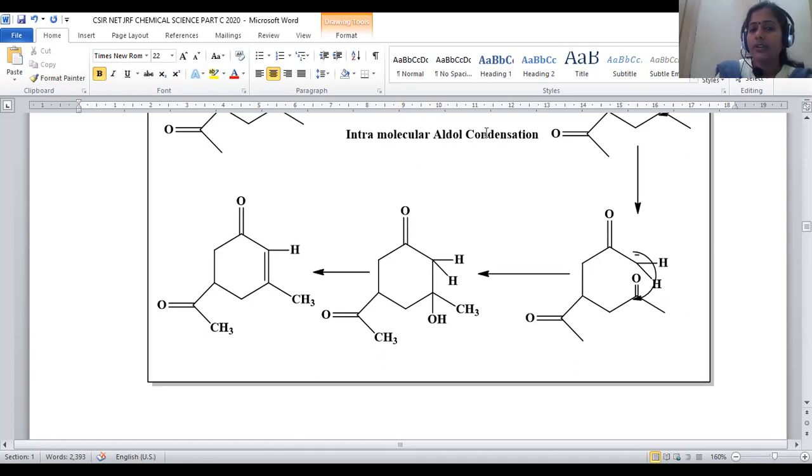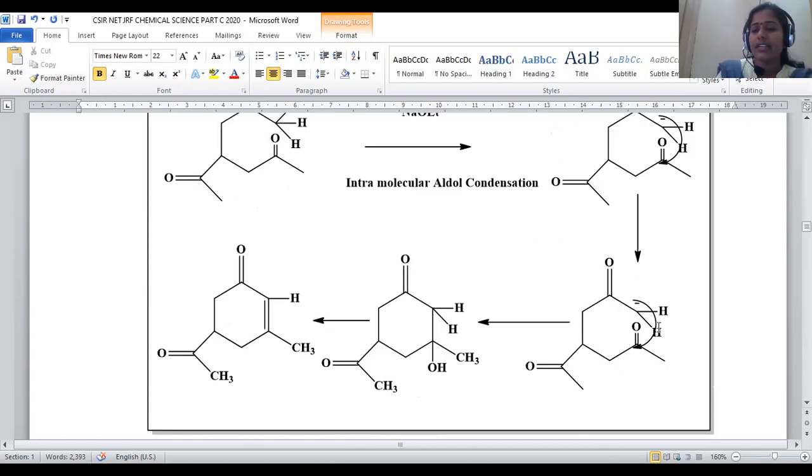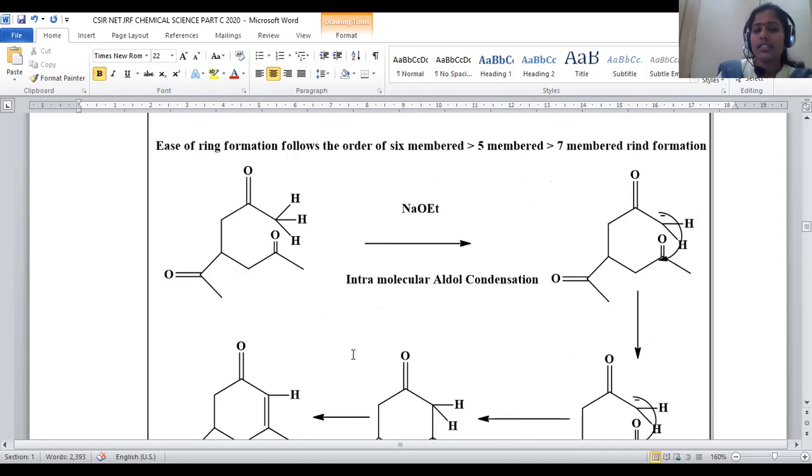It is purely intramolecular aldol condensation. This is the process of aldol condensation. What happens in aldol condensation? Sodium ethoxide, a strong base, is used to generate the carbanion. The carbanion nucleophilically adds at the carbonylic center, and a 6-membered ring is generated. This is called an aldol; a beta hydroxy ketone is called an aldol. The aldol will be dehydrated in such a way that an alpha beta unsaturated carbonyl compound is generated. This process is said to be aldol condensation.